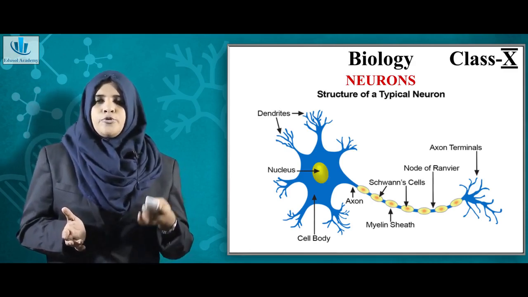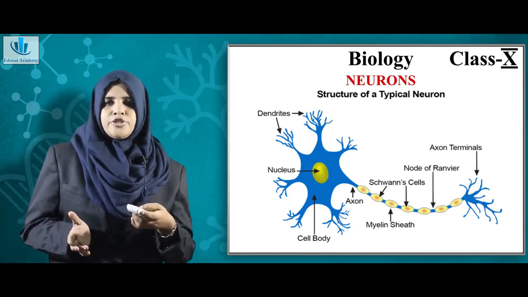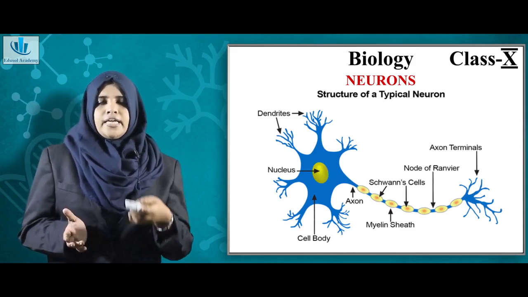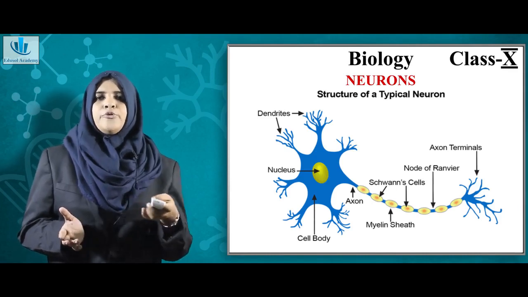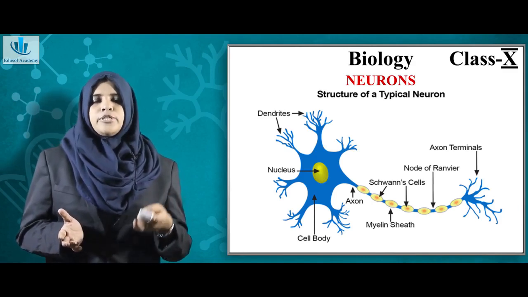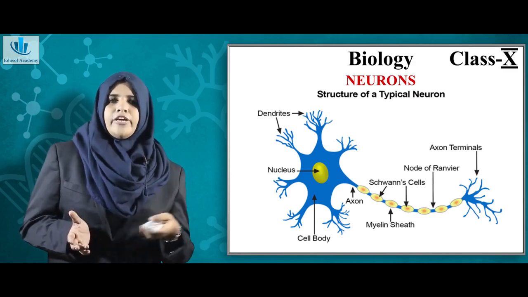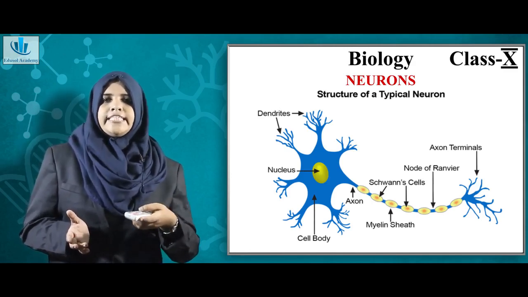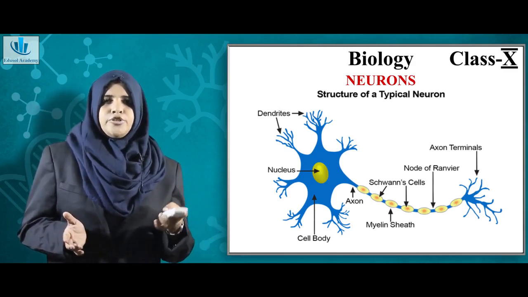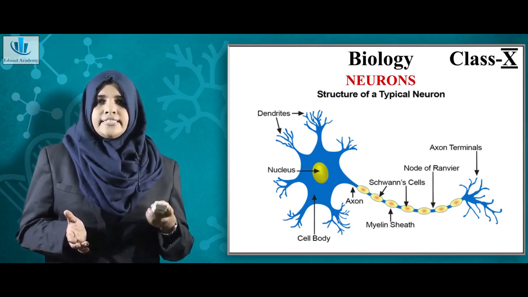Dendrites take the impulses or the messages towards the cell body. Now, you can see an elongated structure which is called the axon. The axon takes the messages away from the cell body and facilitates communication with the neighboring neurons. You have a junction between two neurons, and this junction is called a synapse.